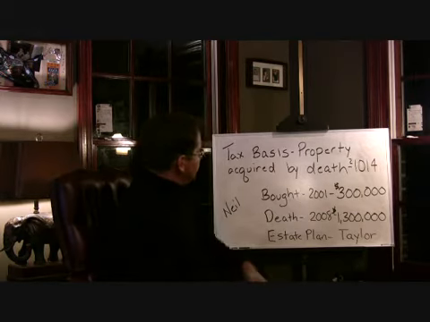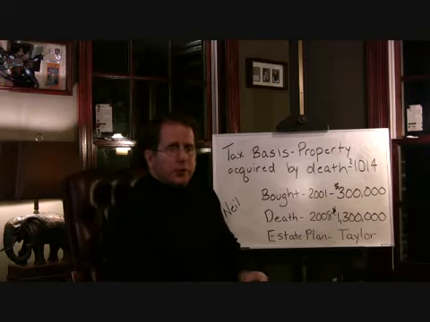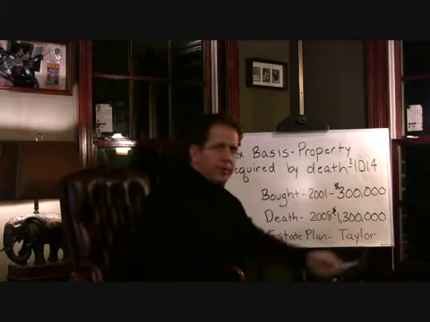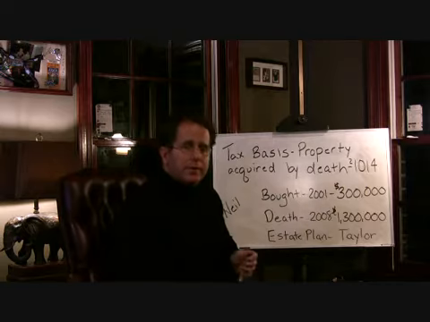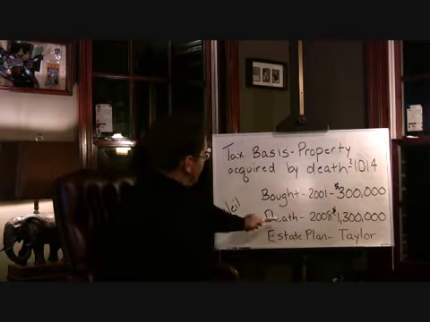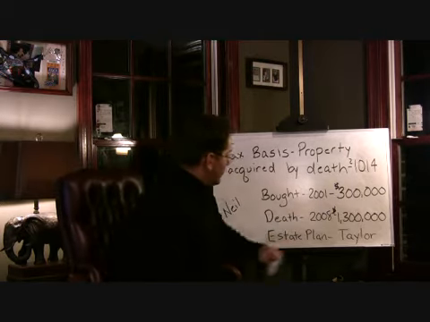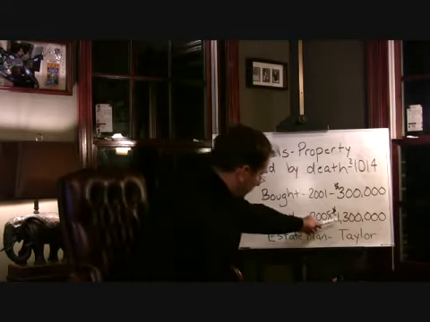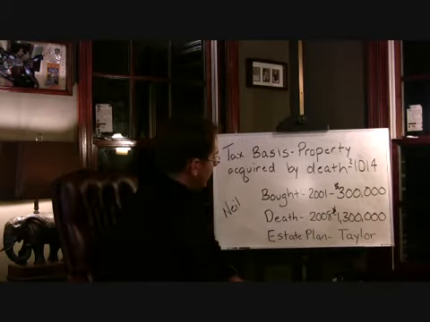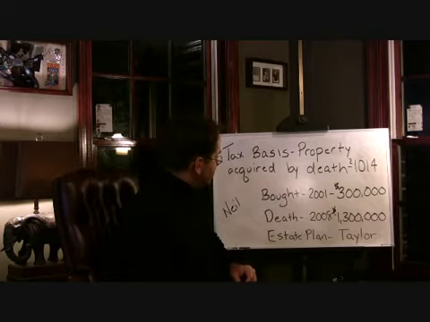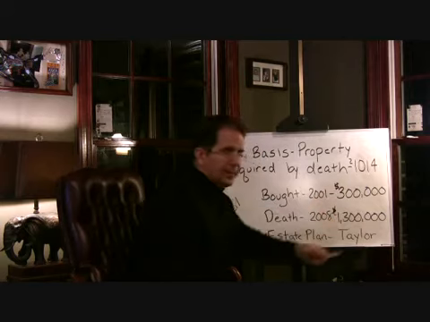Let's say we have Neil, and Neil had certain real property that he bought in 2001, and he paid $300,000 for it. So we've established his tax basis. And let's say Neil passed away on January 1st of 2008, and the fair market value of that property was now $1.3 million. Thus, there had been $1 million of increase in that property. Neil's basis is still $300,000.